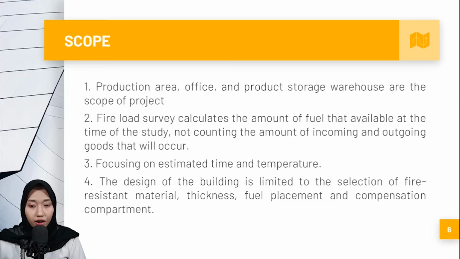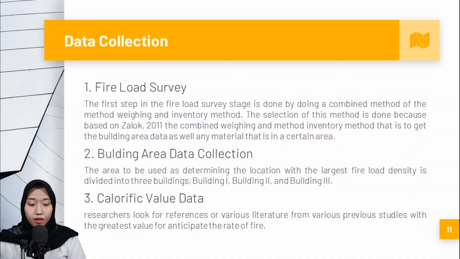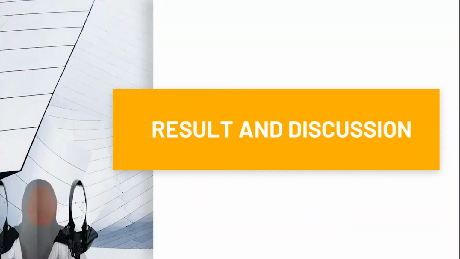The scope is the production area and office, and the fire load survey calculates the amount of fuel, but not the amount of incoming and outgoing goods that will occur. The design of the building is limited to the selection of fire-resistant material, thickness, fuel placement, and compartment composition. And this is the methodology. I will discuss the result and discussion.